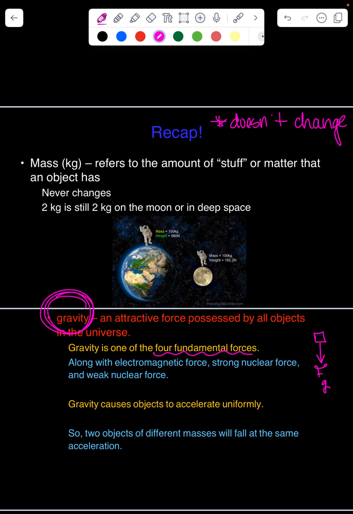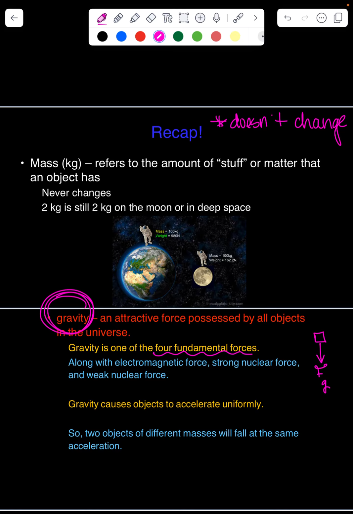Another fundamental force is the strong nuclear force. So we have strong nuclear forces and weak nuclear forces, and those are just the forces happening between, say, the protons and neutrons in a nucleus, and the electrons. Gravity is the one that we obviously focus on the most.